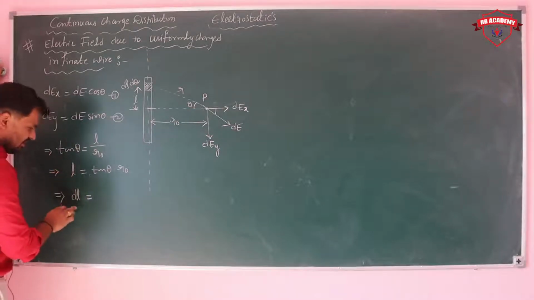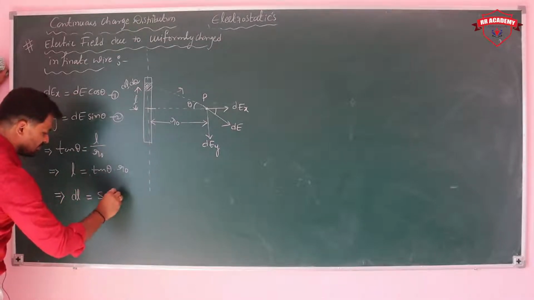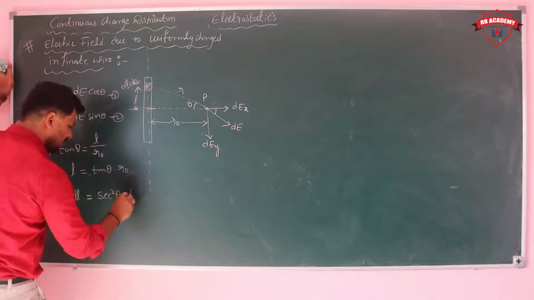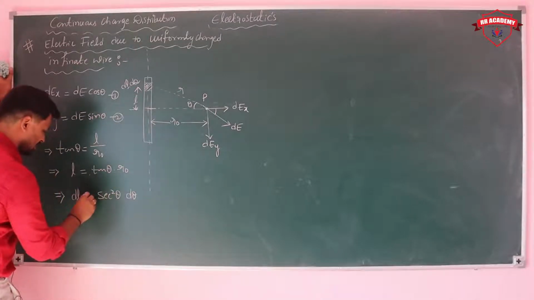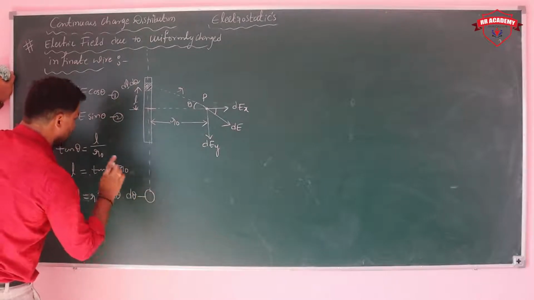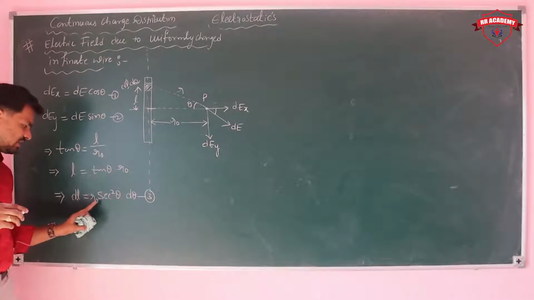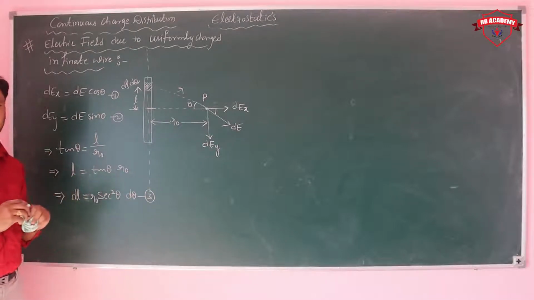Differentiation of L is dl, and differentiation of the tan function is secant square theta d theta, and R0 is a constant. This is the value of dl. dl value is R0 secant square theta into d theta.